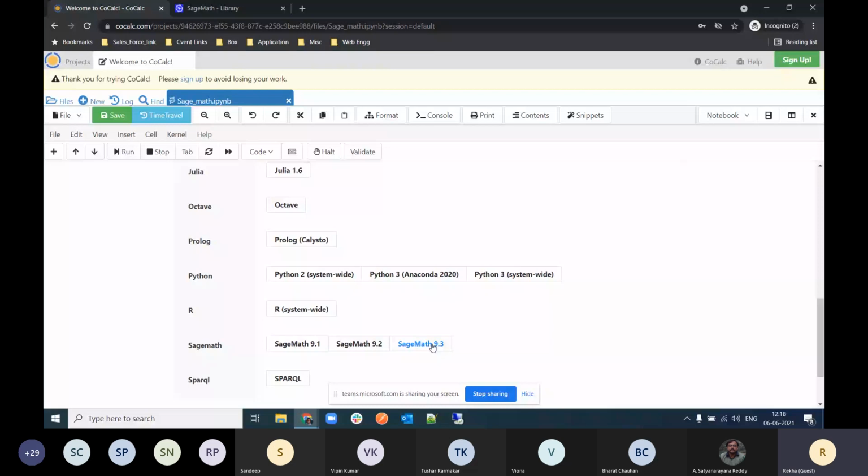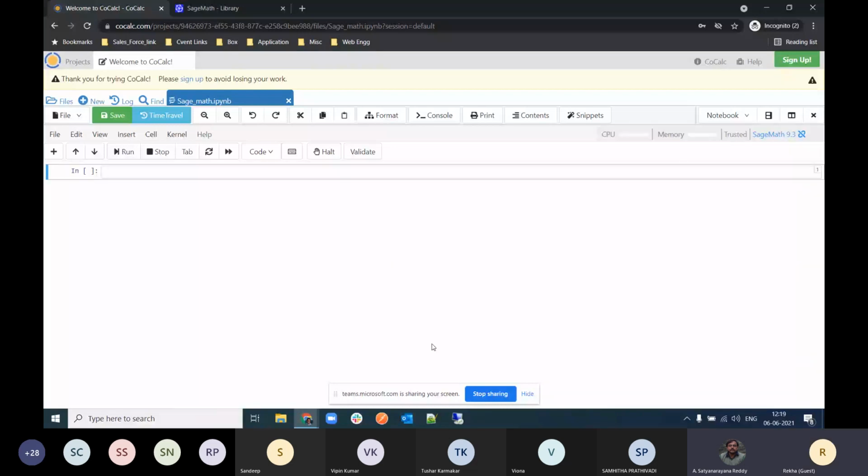So many functionalities are available here in the Jupyter notebook, but slowly we will learn all those things. Okay, good. So now you are asking whether to click Sage Math 9.2 or 9.1? It is 9.3, the latest version, so just opt for it. Yeah, you can lower your hand. Later we'll ask you again. I hope all of you clicked Sage Math 9.3, right? Okay. So you have all reached here.